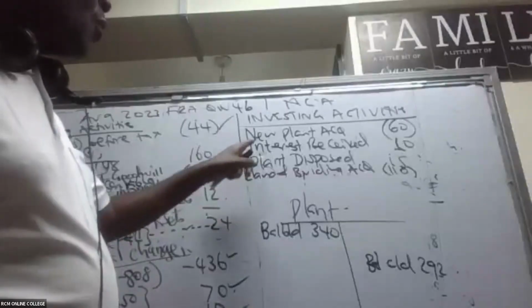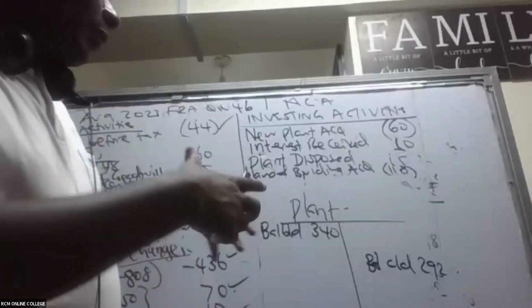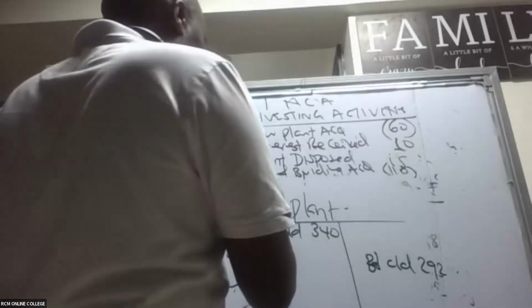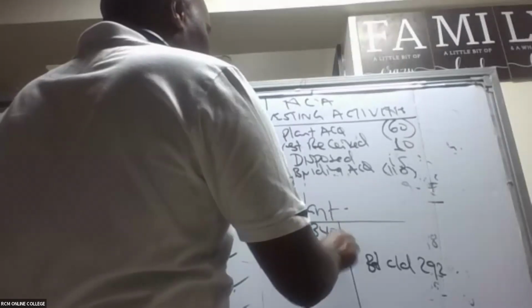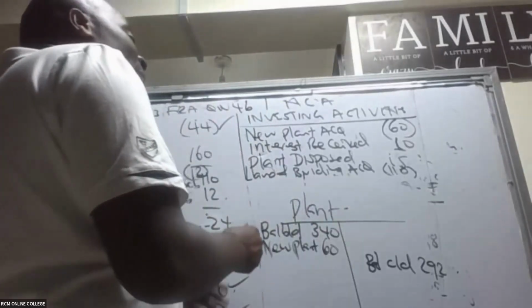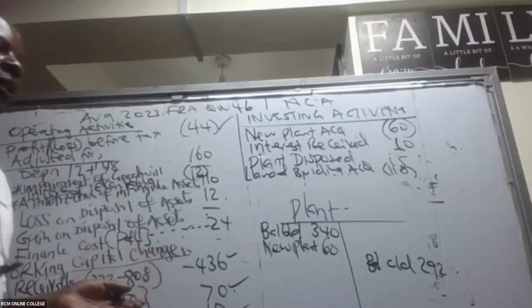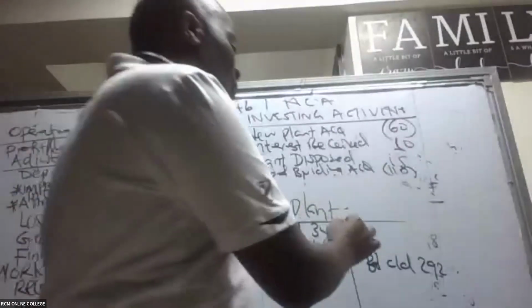There's a place they told us we acquired a new plant. When you acquire a new plant, what happens? The plant account fattens. The plant account becomes big. So in this case here, new plant, 60. And then, ladies and gentlemen, remember we also sold some plant.